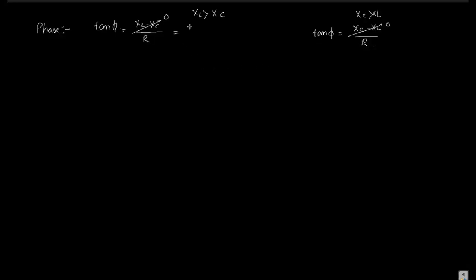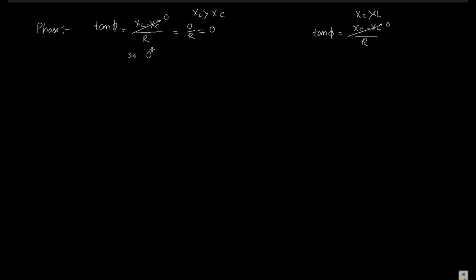So it becomes 0 by R, which is equal to 0. So the phase angle between these two is 0 degrees, tan phi is 0. So V and I are in the same phase. Is it clear? Yes, sir. Okay.